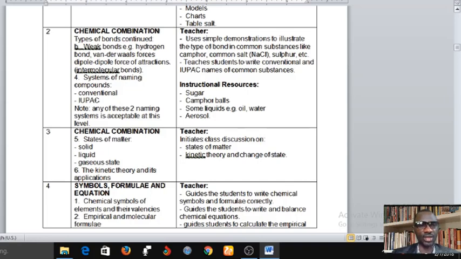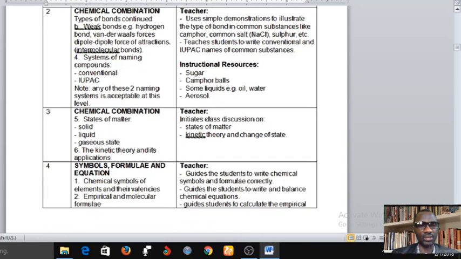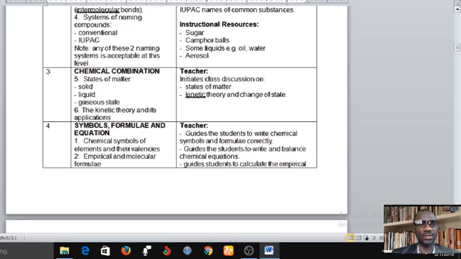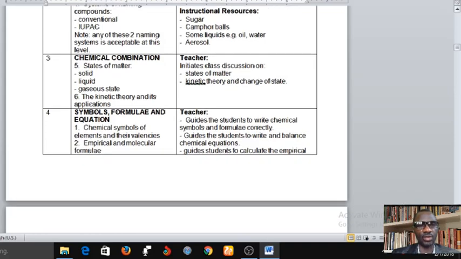Second term SS1. Now let's go to second term SS1 week 3, chemical combination. Still on chemical combination. Now we're going to treat state of matter, which consists of the solid, the liquid, and the gaseous states. And then we'll look at the kinetic theory and its application.